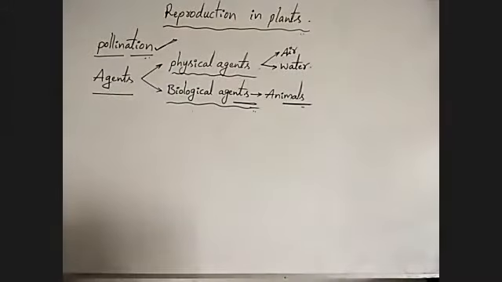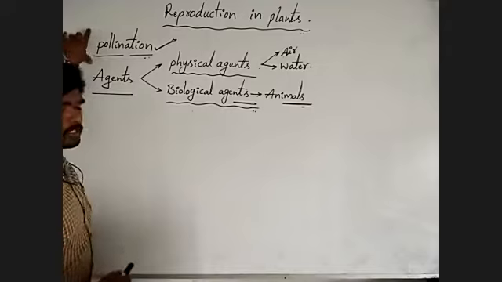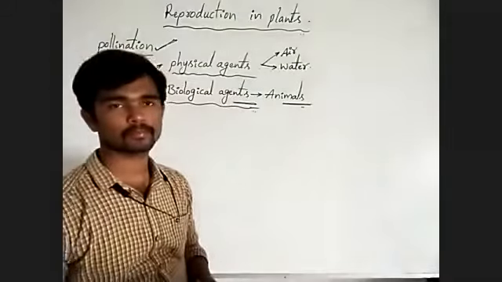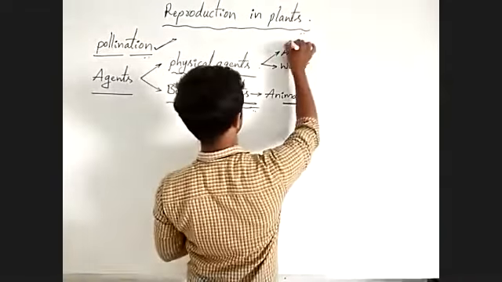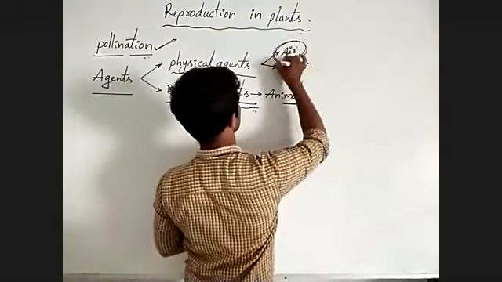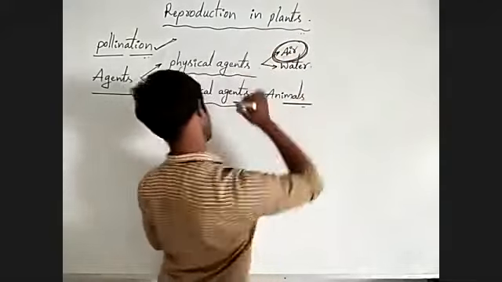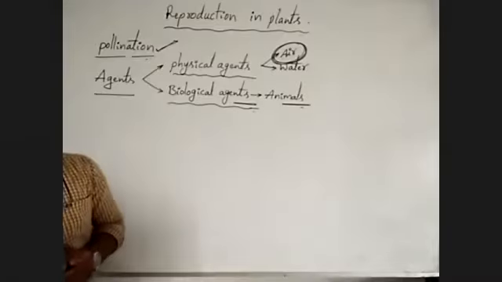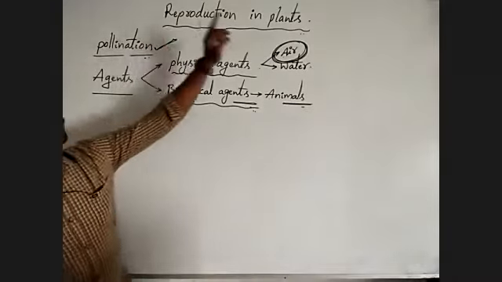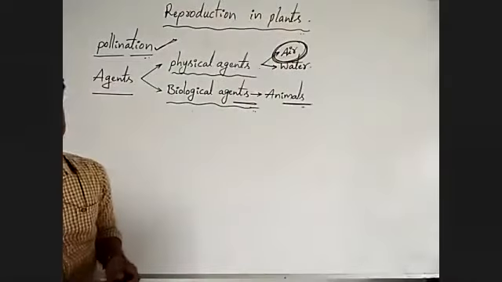These are important pollination agents for the pollination process. Here, air is a very, very important pollination agent. Most of the plants are pollinated by the air.